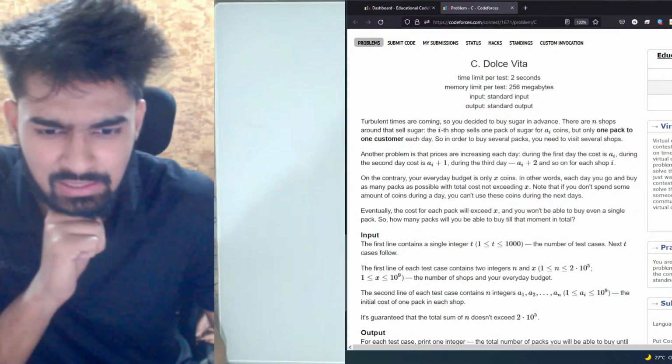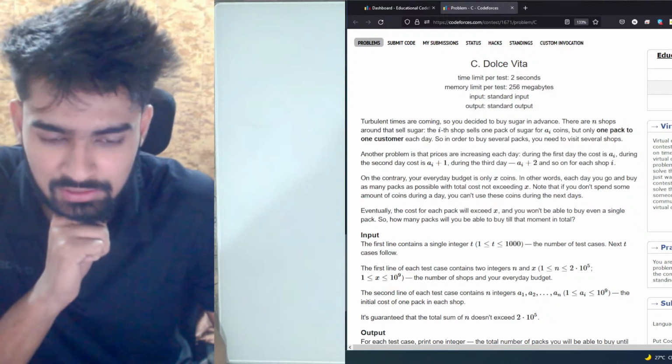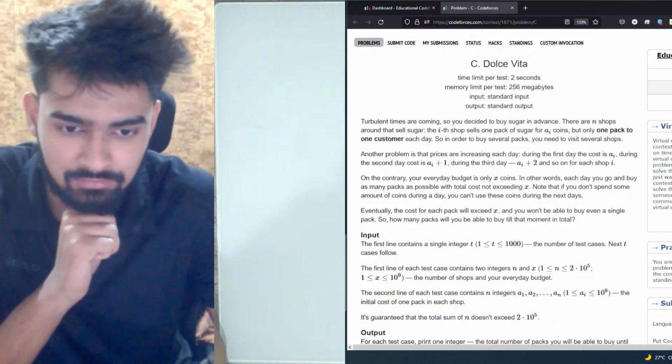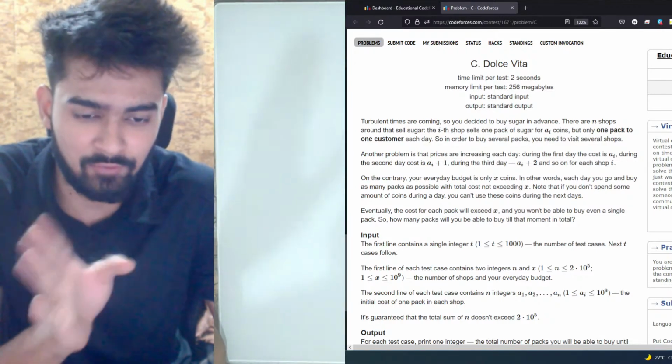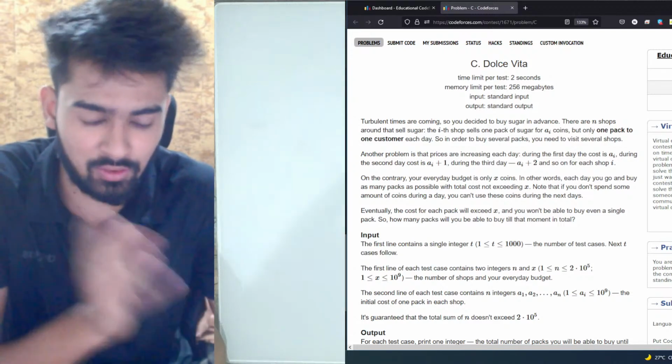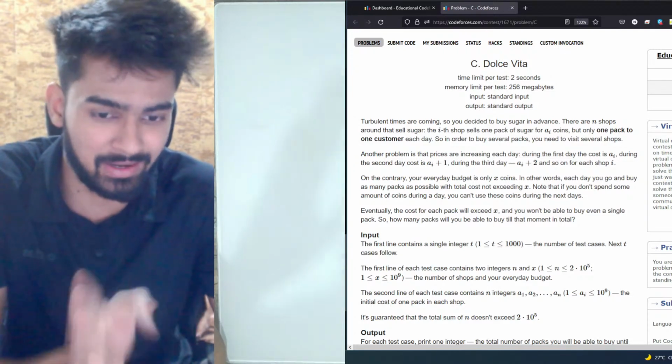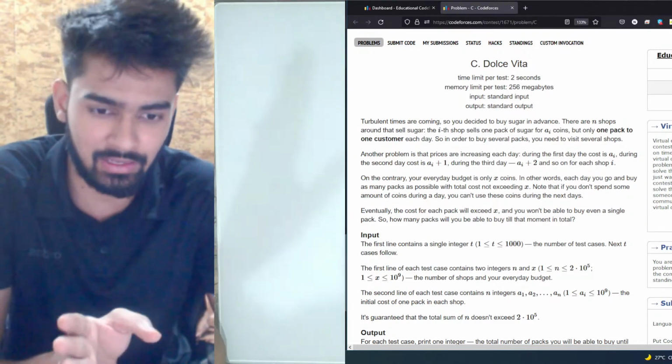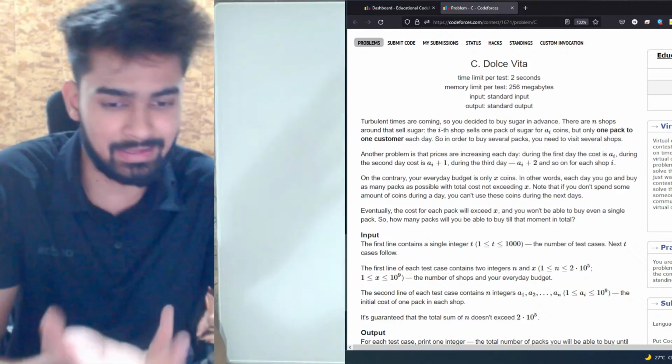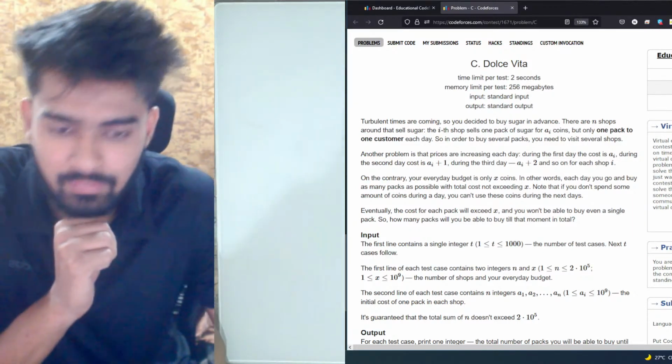Why less than or equal to n should be here, because the difference can either be a of n minus a of 0 minus 2 should be equal to n, or a of n minus a of 0 minus 1 should be equal to n. So I just wrote a of n minus a of 0 minus 1 should be less than or equal to n. Okay, cool.